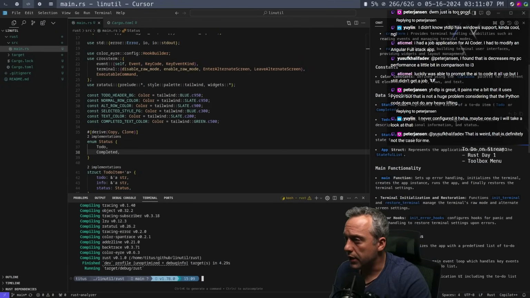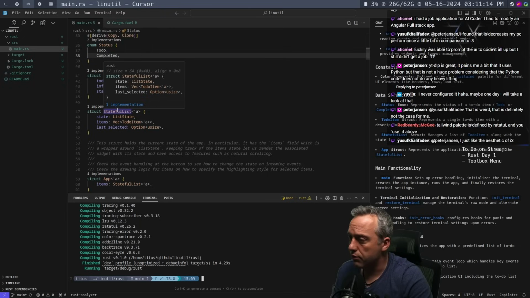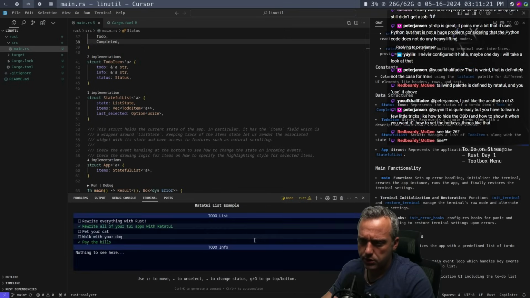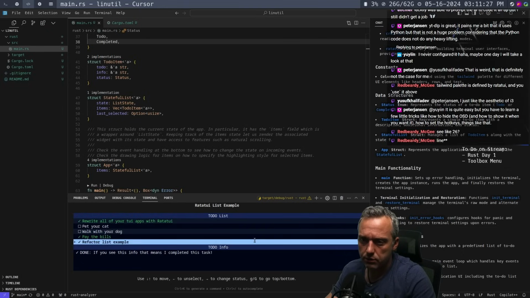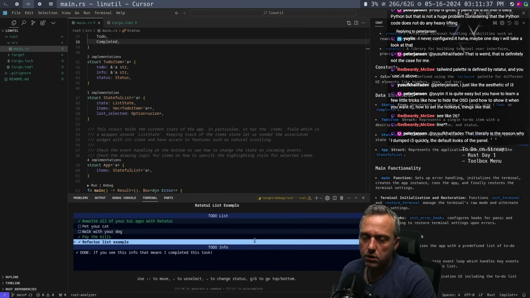So that's how it's defined. And then we have our data structs, to-do item, and then stateful list. When it's running this, let's take a look at the program itself. That's cool. Okay, so the to-do info is just a list of that. I kind of dig it. Pet your cat. Yes. Okay.